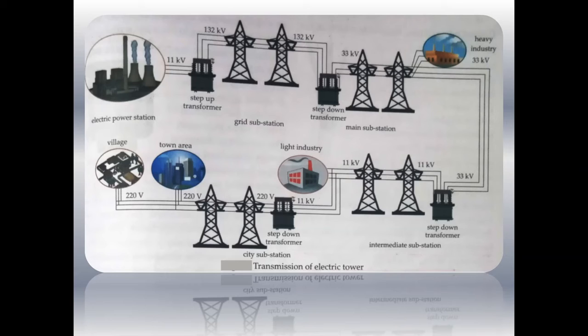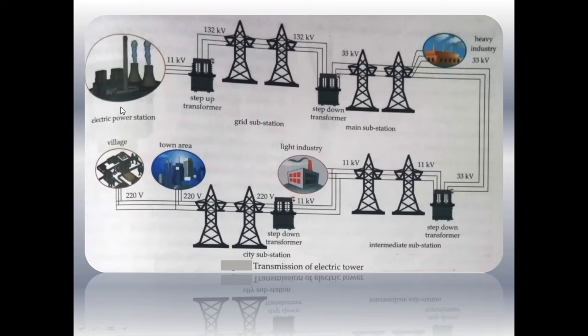Here is a figure of the national transmission of electric power. This is the electric power station. It may be a hydroelectric power station, or a thermal electric power station.